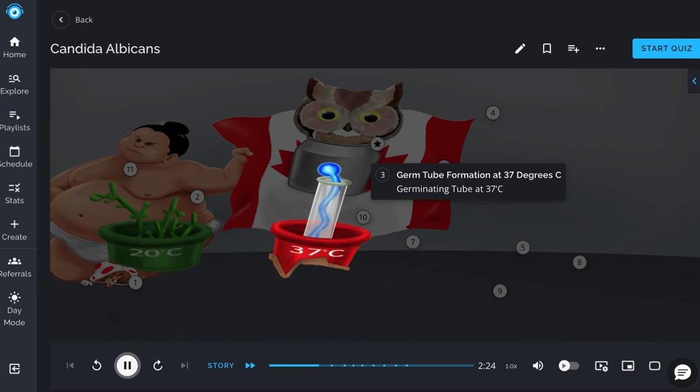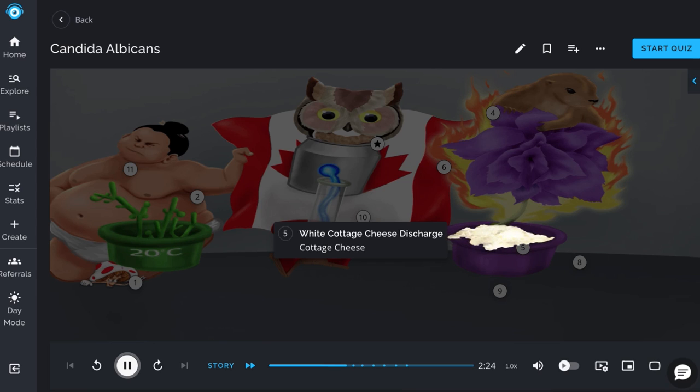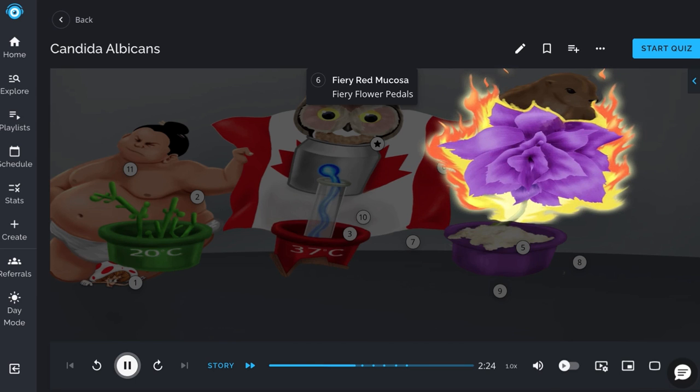This organism is a normal constituent of oral, gut, and vaginal flora, but can overgrow and cause infections, especially in immunocompromised hosts. One common type of candidal infection is pruritic vaginitis, shown by the prairie dog and vagina violet, commonly called a yeast infection. A characteristic white cottage cheese-like discharge will be seen, shown by the cottage cheese. On exam, the vaginal mucosa has a fiery red appearance, shown by the fiery flower petals.